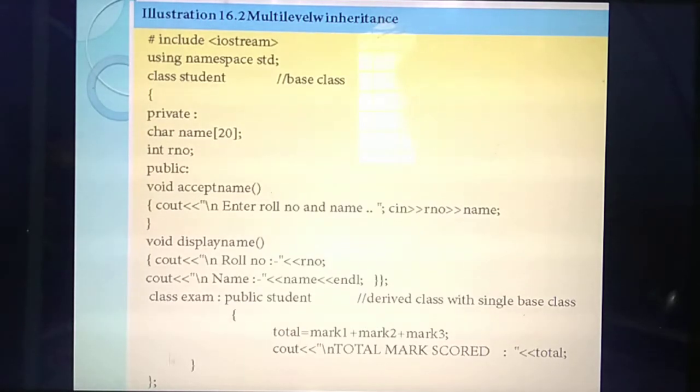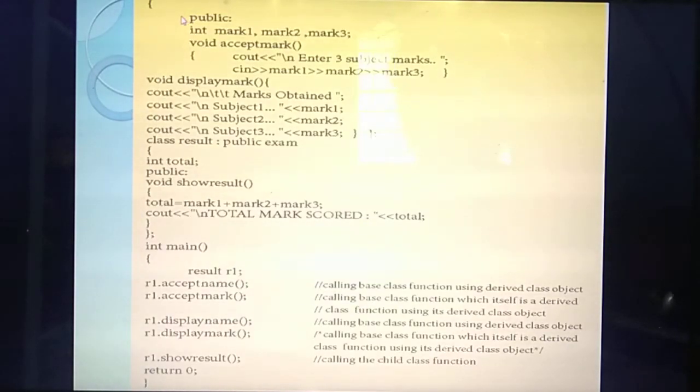Then inside this you are going to close this class. Okay. So what's the child class now? Exam. Inside this child class you have total marks. Listen. So next thing, inside that you have declared 3 marks. What are the marks? Mark 1. So 3 subject marks means mark 1, mark 2 and mark 3. Okay. So inside that class, how many things have you declared? 3 things. What are they? Mark 1, mark 2 and mark 3.